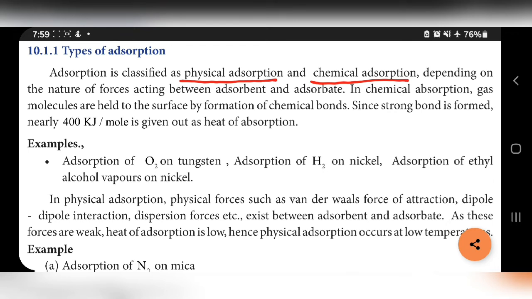In chemical adsorption, gas molecules are held to the surface by formation of chemical bond. In physical adsorption, between adsorbent and adsorbate, some physical forces are there. But in chemical adsorption, between adsorbent and adsorbate, chemical bond is there. That is the difference.